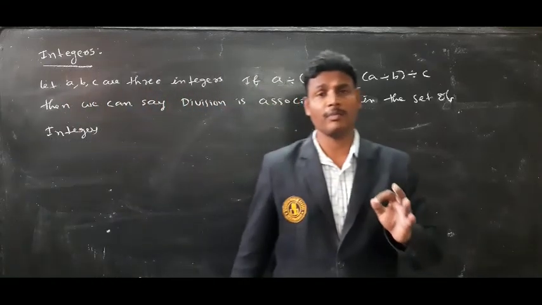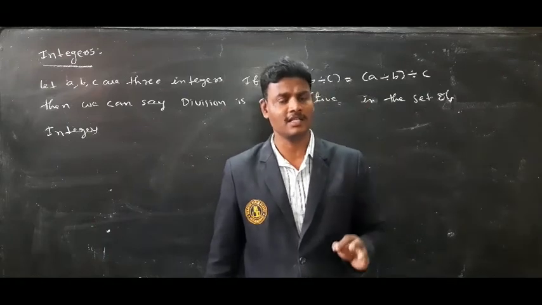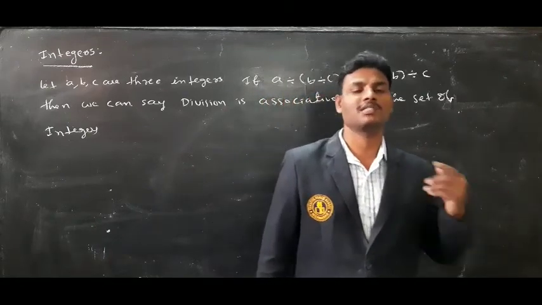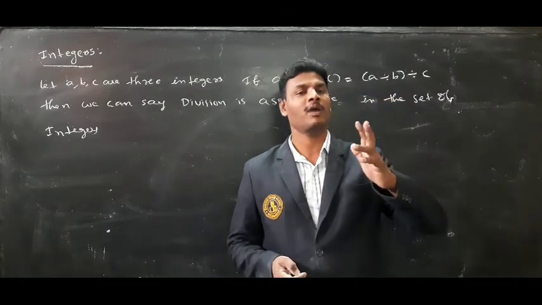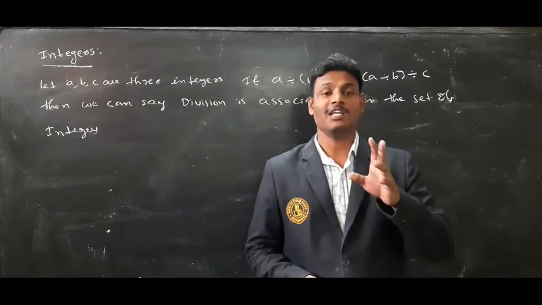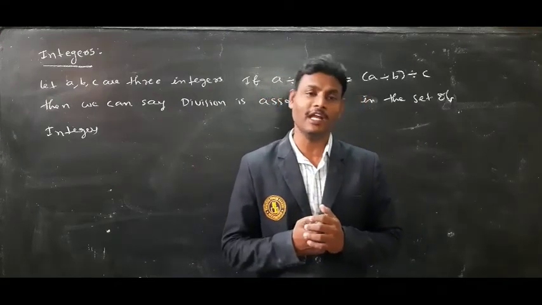Let a, b, c be three integers. If the result of a divided by b divided by c is equal to a divided by b divided by c, then we can say division is associative in the set of integers.